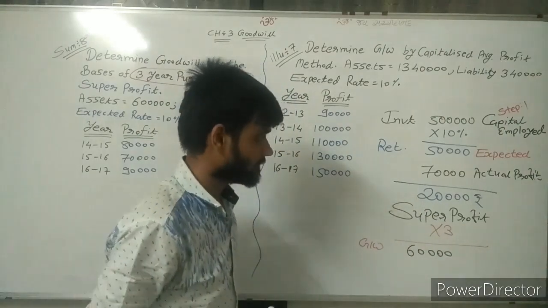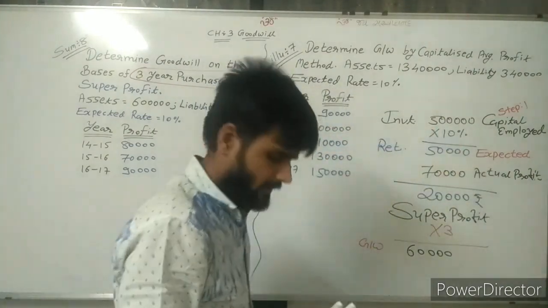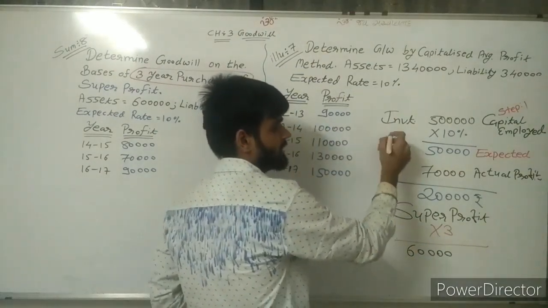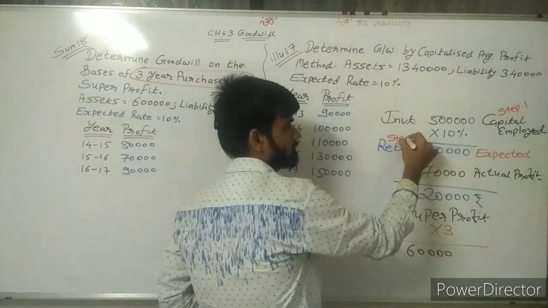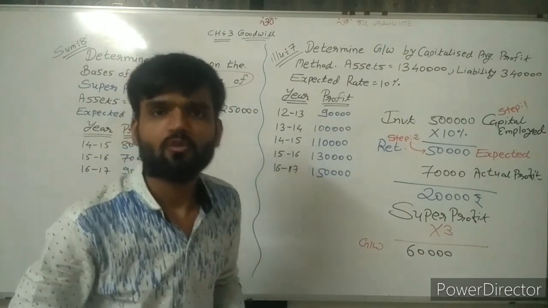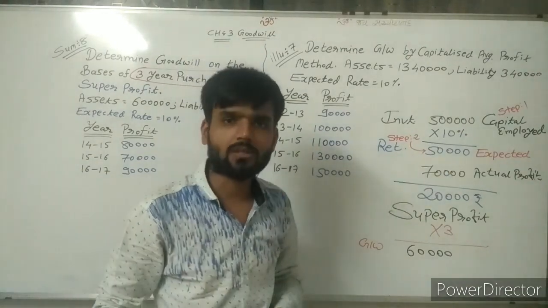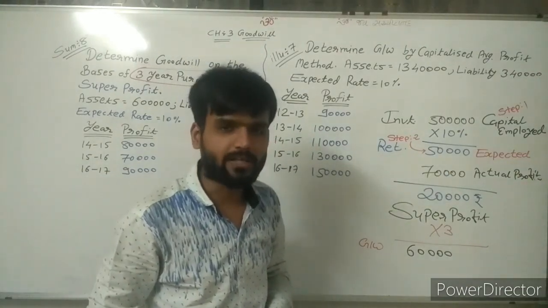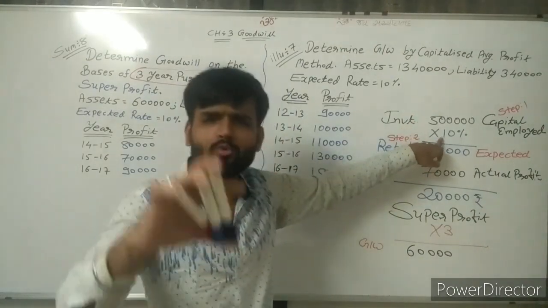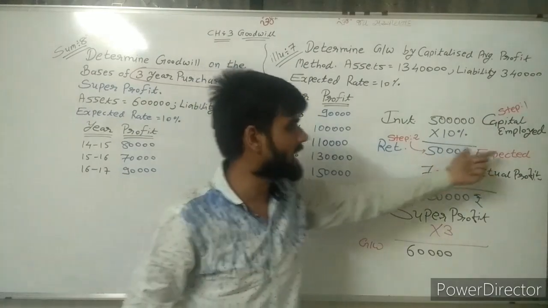Next. What is the second step? Find the expected rate. That is my second step, the expected return. Step number 2: find expected return. Expected return is 50,000. How? It is found by capital employed into expected rate. What is your expectation? The multiplication of both becomes the expected return.